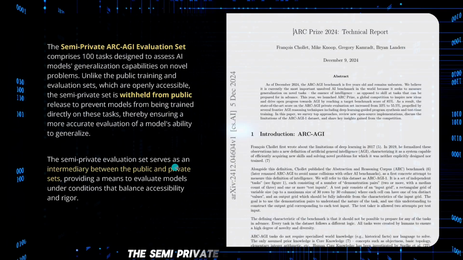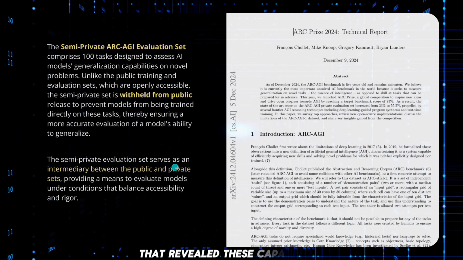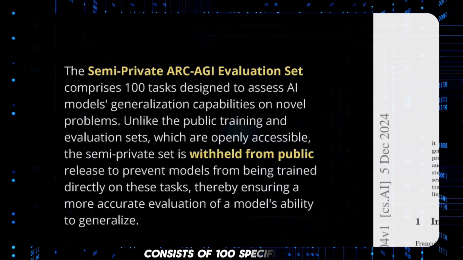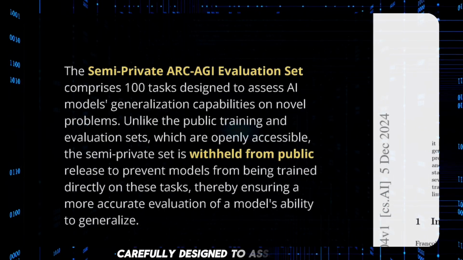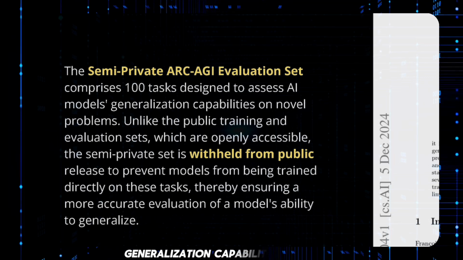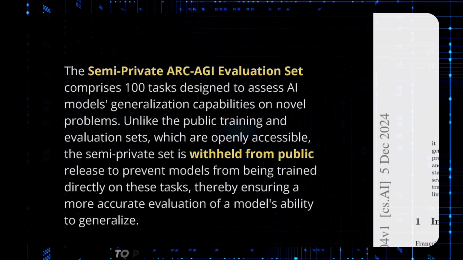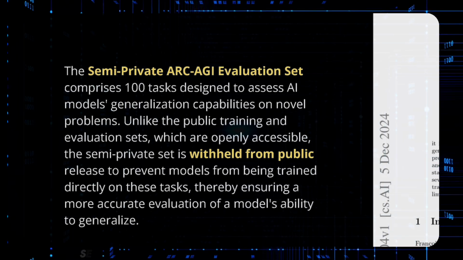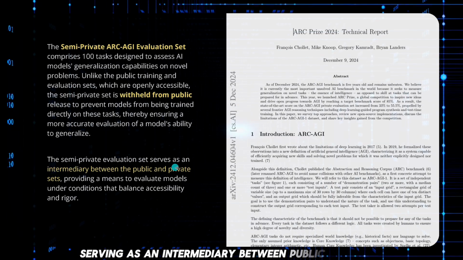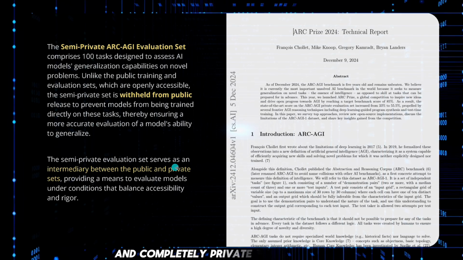The semi-private evaluation dataset that revealed these capabilities consists of 100 specific tasks, carefully designed to assess AI models' generalization capabilities on novel, unseen problems. It's deliberately withheld from the public to prevent training data contamination, serving as an intermediary between public datasets and completely private evaluation sets.